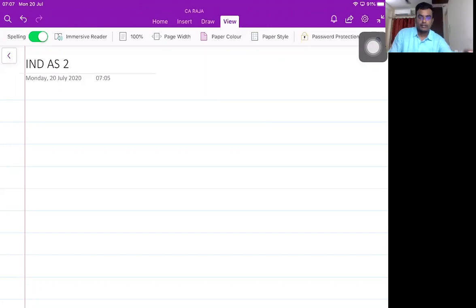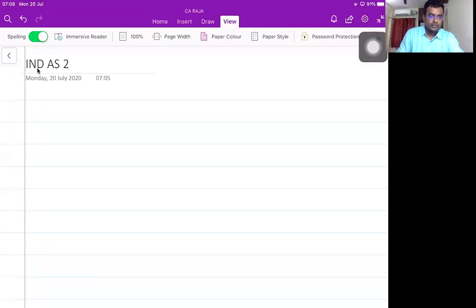Chapter number 2 revenue recognition. Indian AS 20 accounting for government grants and disclosure of government assistance. Indian AS 115 revenue from contracts with customers.